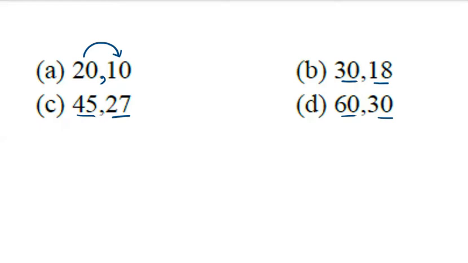Okay. 45 and 27 are also divisible by 3, right? 15 and 9. Every set is divisible by 3 except option A, except 20 and 10. Yes. This is a proper logic only. So generally when 2 numbers are given, the relation will be like this only, but here it is not happening like this. So here we have followed another logic, similarly to previous questions. Yes, every set of numbers is divisible by 3 except option A.